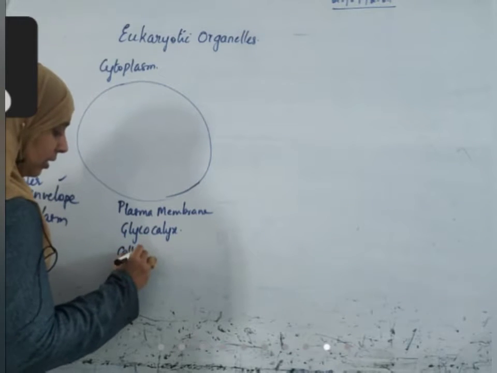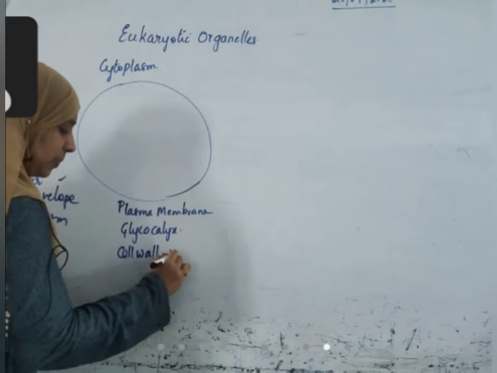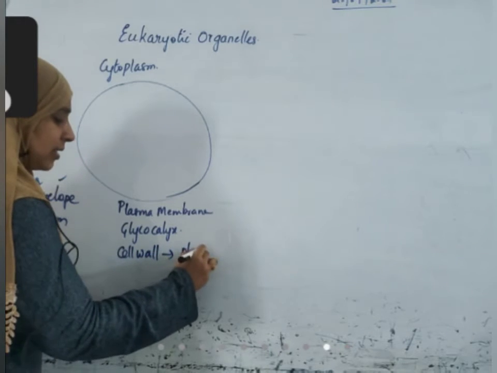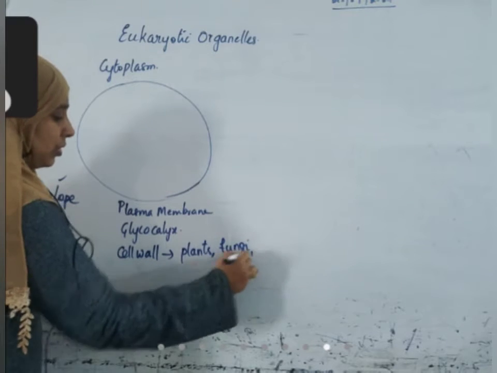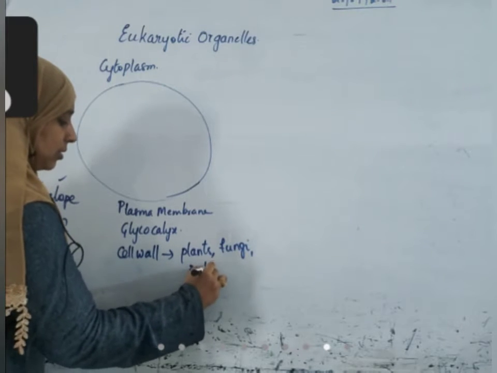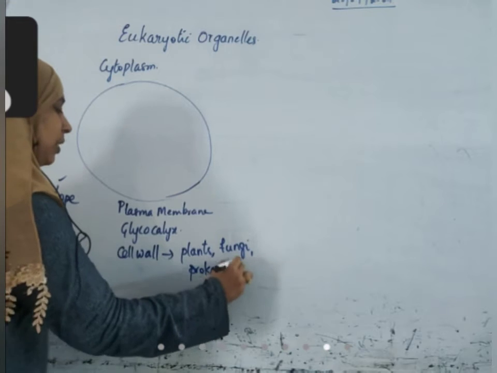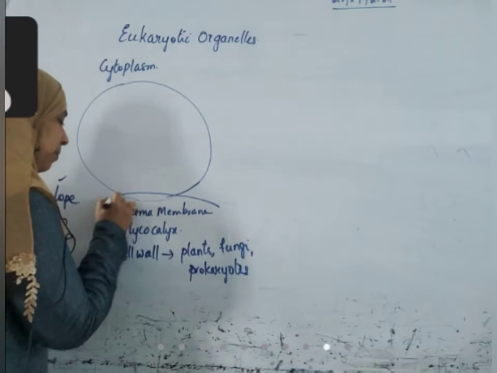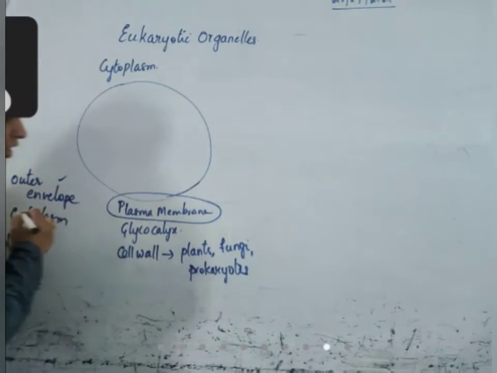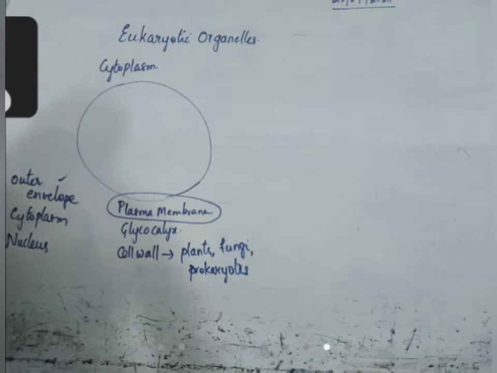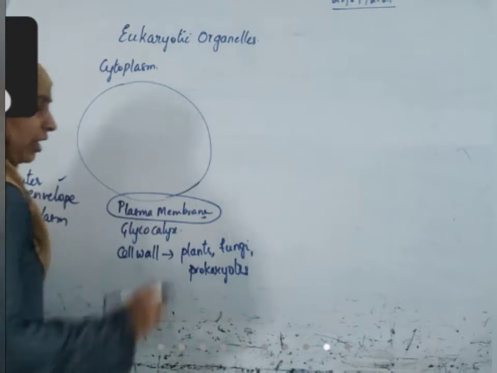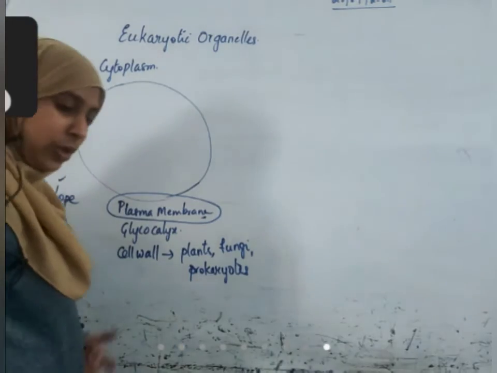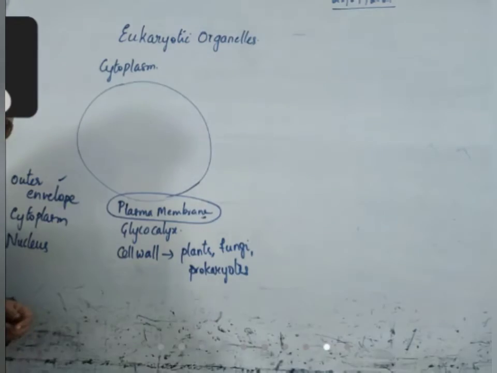And cell wall is present in plants, fungi, and prokaryotes. Plasma membrane is present compulsorily. It is a definite outermost layer in the outer envelope. Plasma membrane is compulsory for every organism, every cell. We discussed this already, completed.